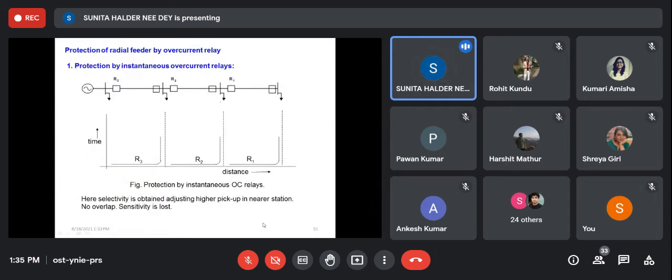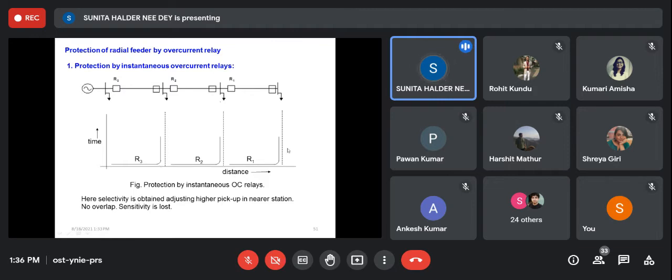Now you see, suppose we want to provide protection to a radial feeder by overcurrent relay. Radial feeder means single end feeding, right? So there are three transmission line parts and there are loads. These boxes are showing the relays. Let us concentrate on the relays R1, R2, R3. If we provide the same type of relay, then the characteristic will be the same.